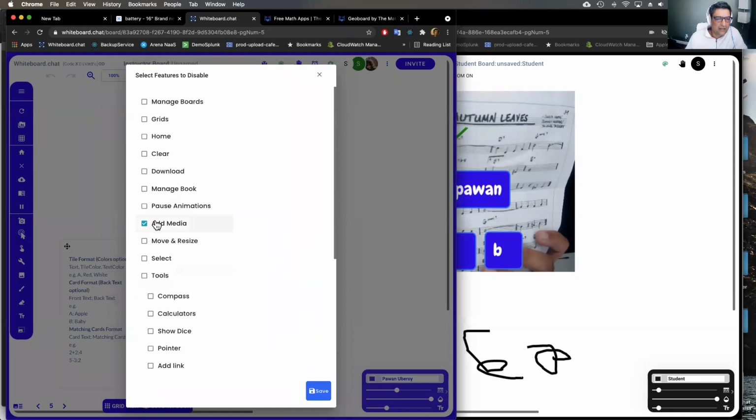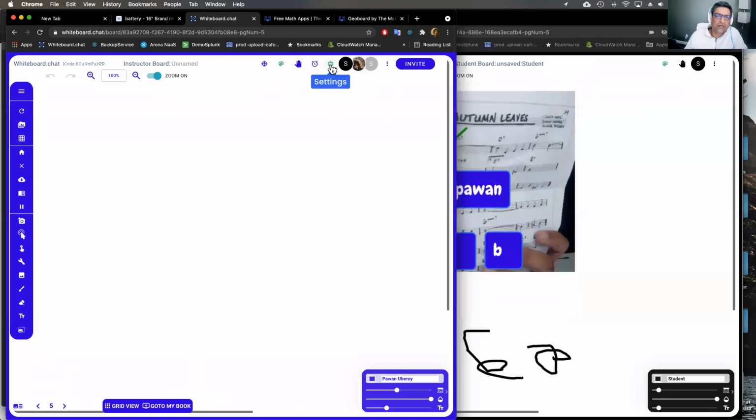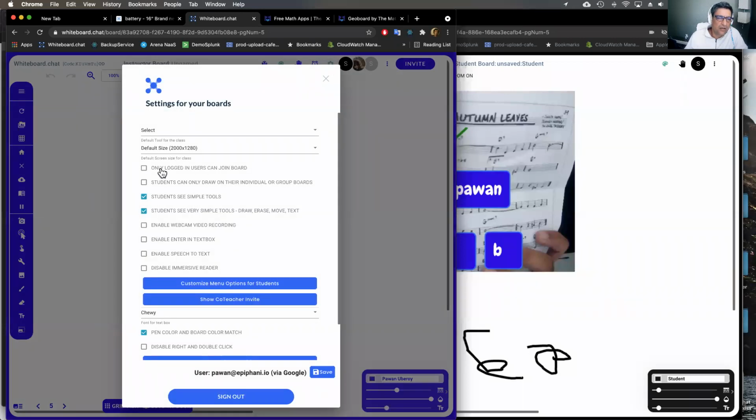Any other questions there? Yes. Is there a way to know which student does a job on a board, or does a teacher have to rely on the name that they provide? What about students cheating about it? Yeah, so again, if you want the students to log in, you can go to the settings menu. You can say only logged in users can join board, and then they'll be forced to use an authenticated email or their Google account to log in to whiteboard.chat. So then you for sure know who's doing the work. Right? That's what some teachers do with older kids.